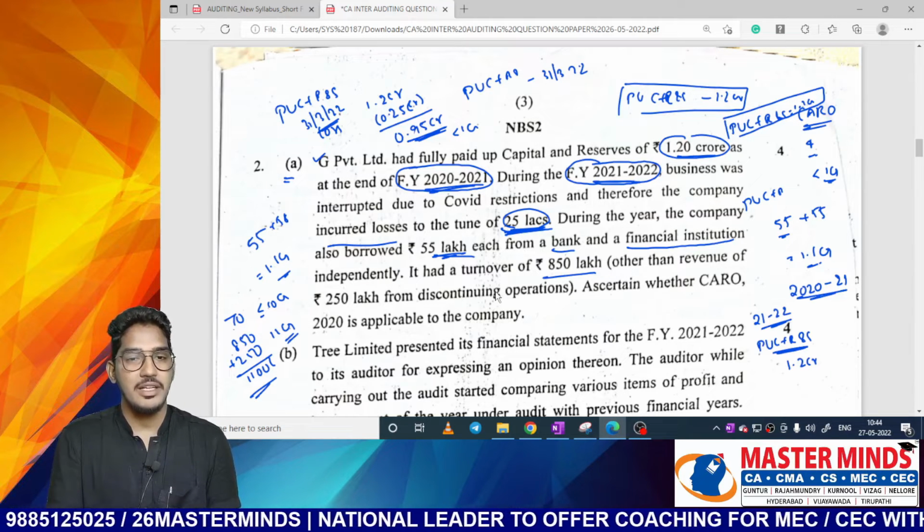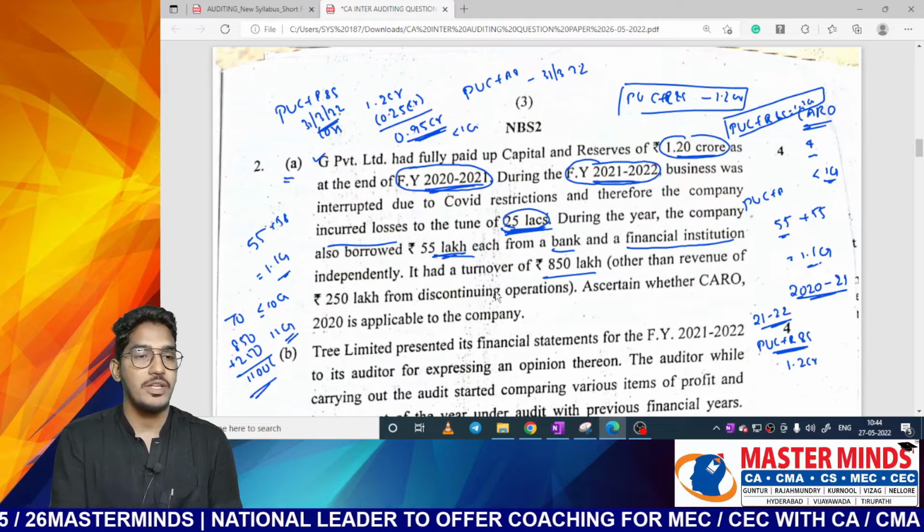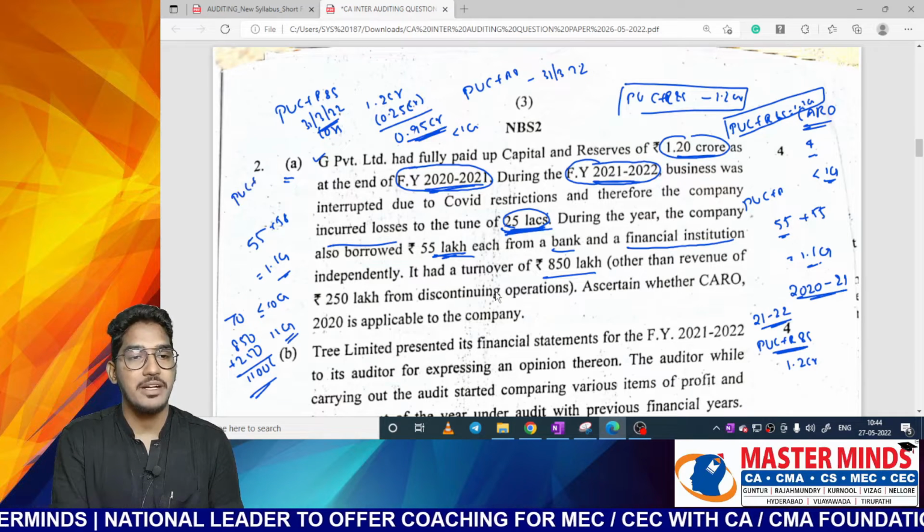But I think the key point in the evaluation will be whether you are able to identify that paid up capital and reserves and surpluses.